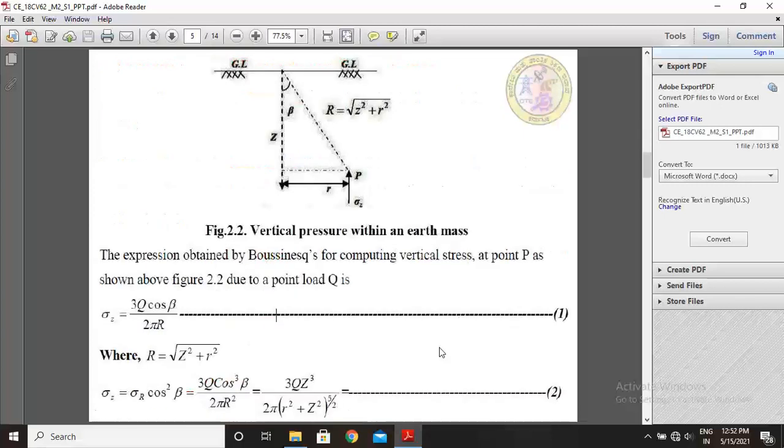So here this is the diagram. See here, this is the ground surface and this is the depth of foundation at Z in meters.